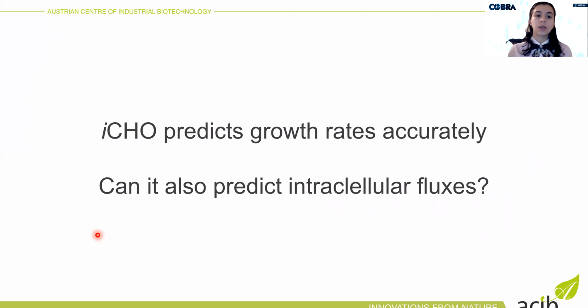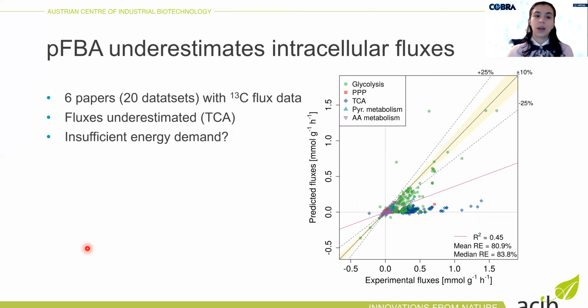So next, on the previous slides, you saw that iCHO can predict growth rates very accurately if you provide it with good experimental data. But the next question was, can it also predict intracellular fluxes? Because in the end, this is what we need to improve the cell lines. So to find out, we took some literature data sets. We took 20 data sets with 13C metabolic flux data, and we compared these fluxes with predictions by pFBA.